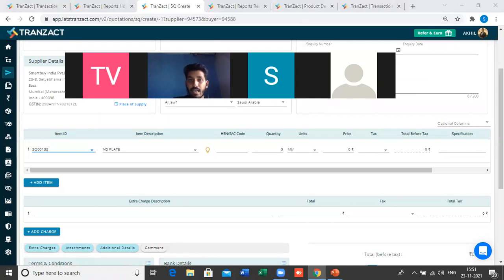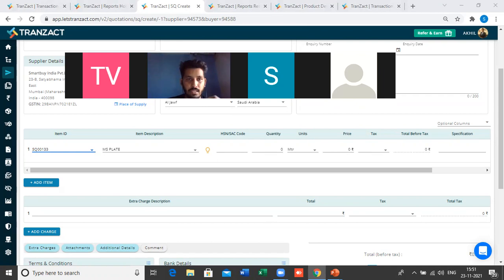Is there a separate login? Yes, Rahul. If you want to track, if you have an individual email for the sales department, and an individual user for the purchase department, then you have to create users in the system with their email IDs.